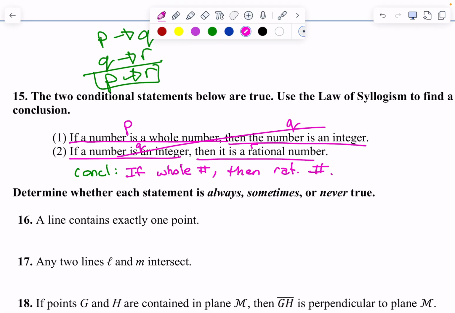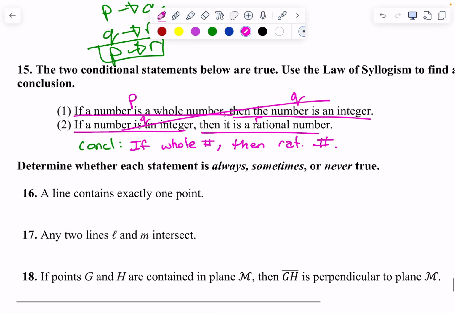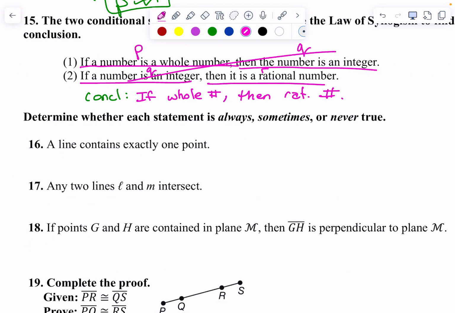Okay. All right. Always, sometimes, never. There are 3 questions. Here we go. 16. A line contains exactly 1 point. Always, sometimes, never. Never. Why? In order to make a line, you have to have 2 points. So never. It can never have exactly 1 point. It has to have more than 1 point.